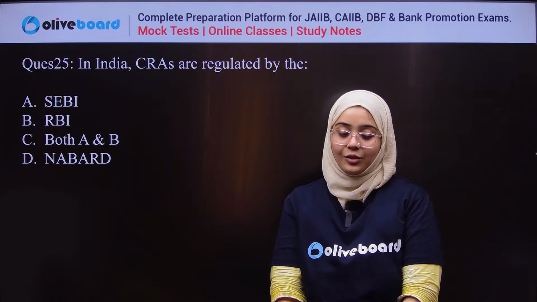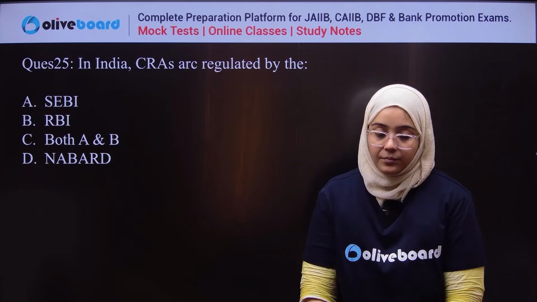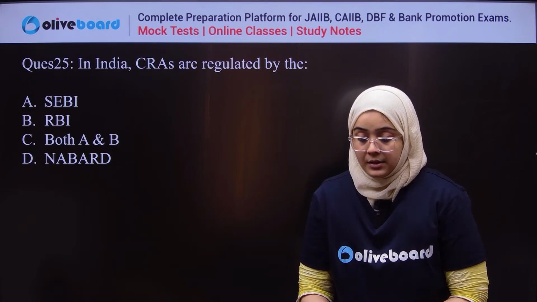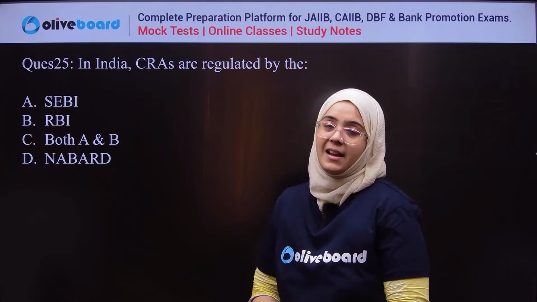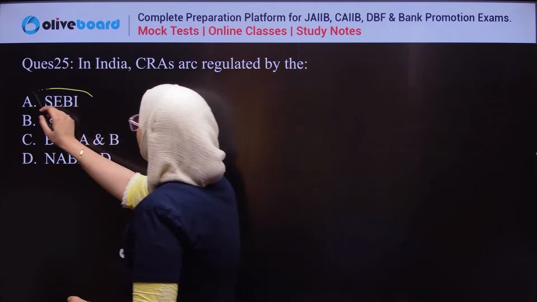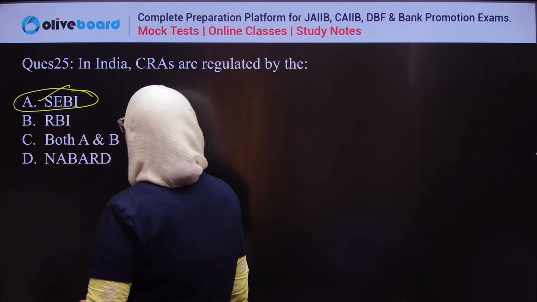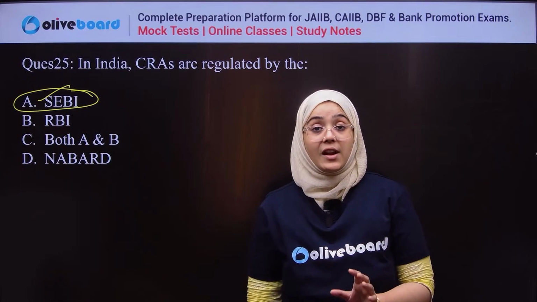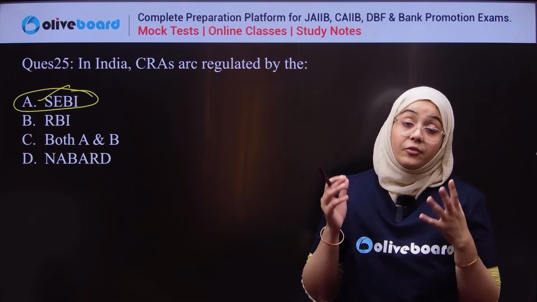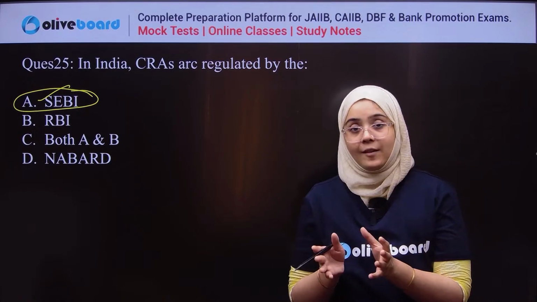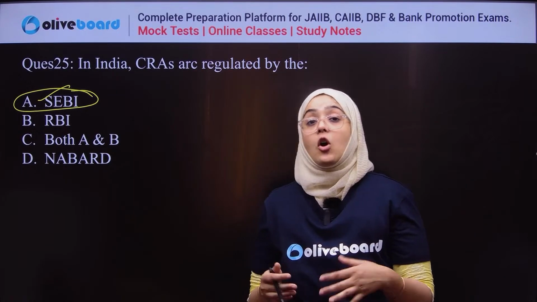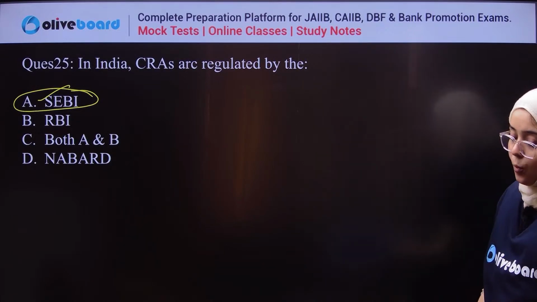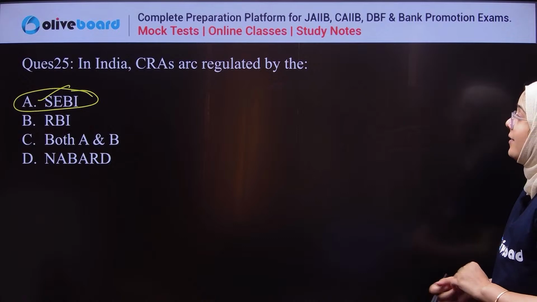The correct answer is not RBI. Credit rating agencies are regulated by the Securities and Exchange Board of India. They provide ratings to different companies on the basis of their balance sheets or records. So they are regulated by SEBI.